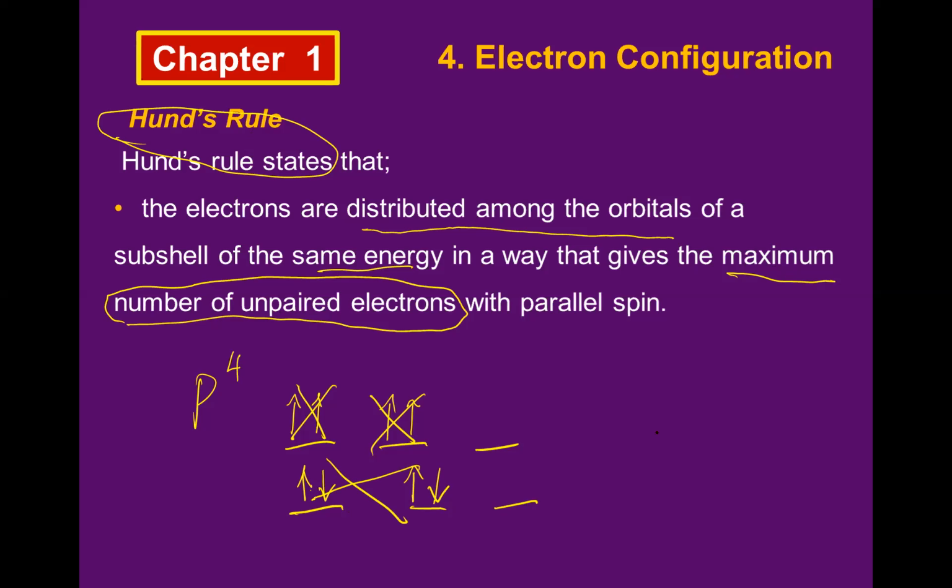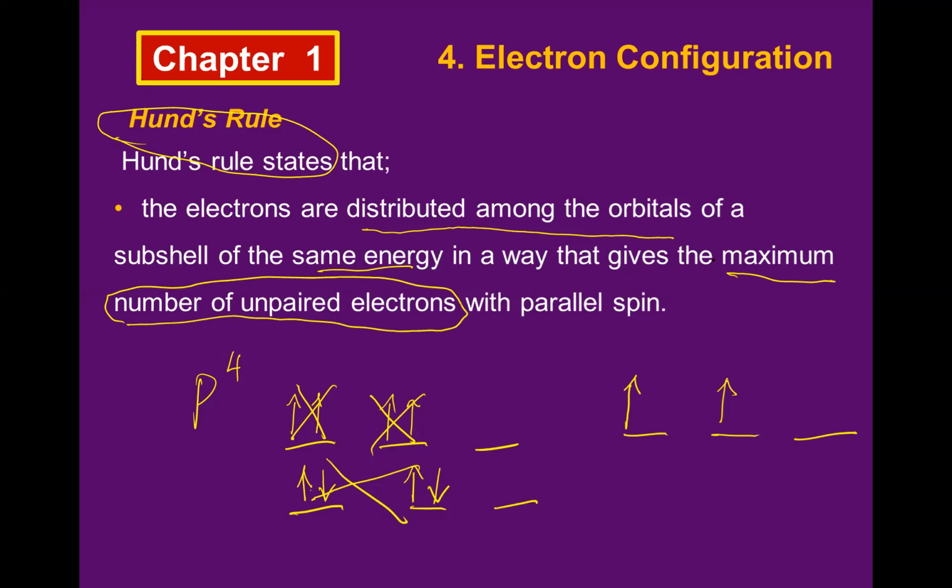Why is it wrong? According to Hund, if I have 4 electrons, I have to distribute the electrons like this. First, I give an up to the first orbital, and before I give a down in the first orbital, I have to give an up to the second orbital. Oke, nggak bisa langsung kedua. Why?